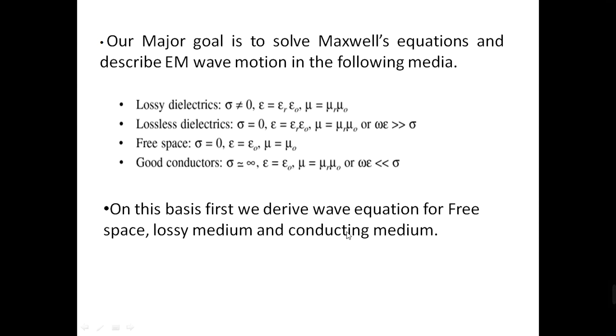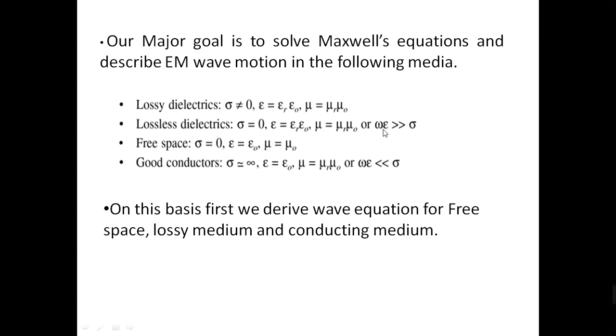See here, lossy dielectrics: the conductivity is not zero, permittivity is epsilon equal to epsilon r into epsilon naught, and mu is equal to mu r into mu naught. For lossless dielectrics, the conductivity is zero, and epsilon is written as usual epsilon r into epsilon naught, and mu is equal to mu r into mu naught.